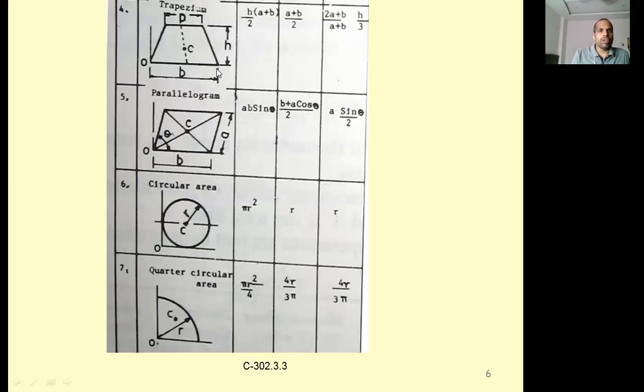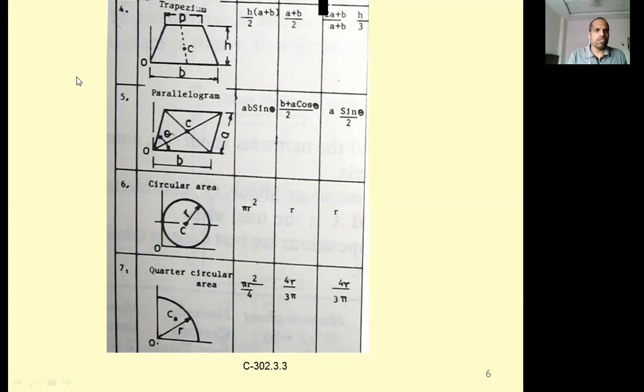No problem. Now a trapezium is there. You can divide it into two parts, one this and this one. Okay, so trapezoidal shape.